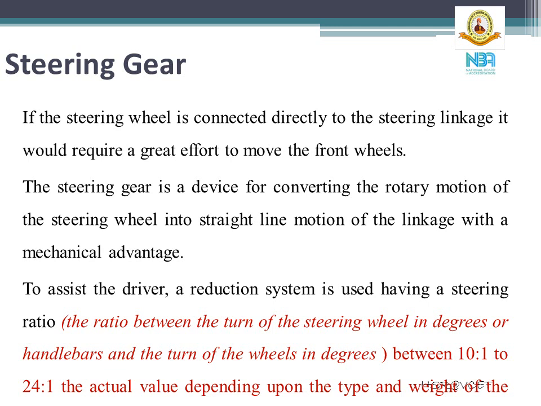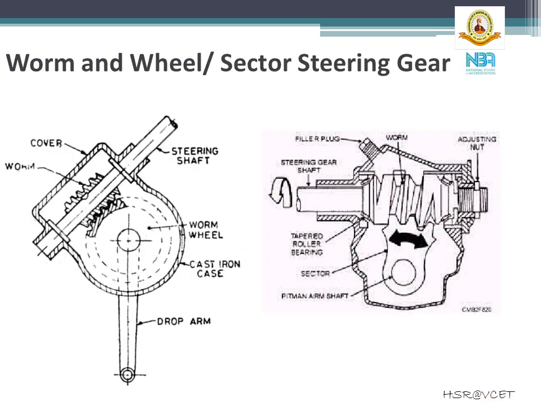There are many types and makes of steering gears used in automobiles. Some important ones are discussed. The working of other types is also very similar. Worm and wheel steering gear.